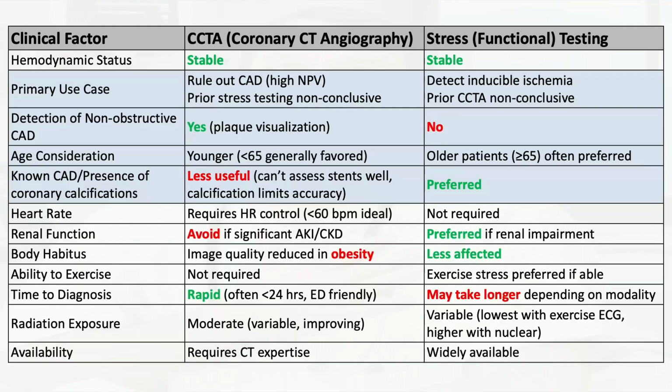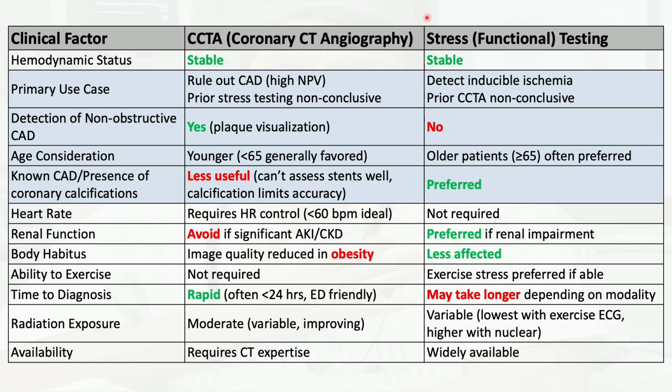The last point I want to talk about is whether you should go with coronary CT angiography or stress testing to risk stratify patients who are borderline ACS. You don't really know. First, you don't know if this chest pain is cardiac or non-cardiac. This is where you use the HEART score. Or you're suspecting ACS, you want to know if they're high-risk or low-risk patients. Again, it depends on many factors, so I will leave that for you to read and interpret. But generally, obviously, a major factor to determine which one to choose is which one is available in your facility. And that's the one that you will go with.